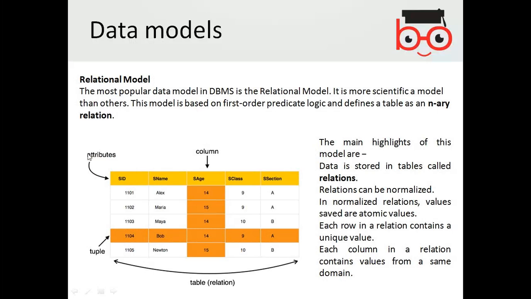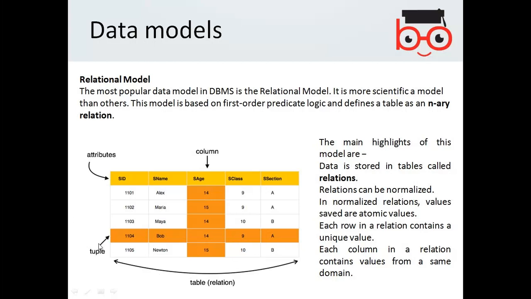Then the relational model. The most popular data model in the database management system is the relational model. It is a more specific model than others. This model is based on first order predicate logic and defines a table as a relation. So basically, the relational model has columns, and it has rows.